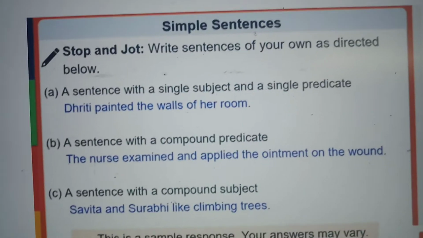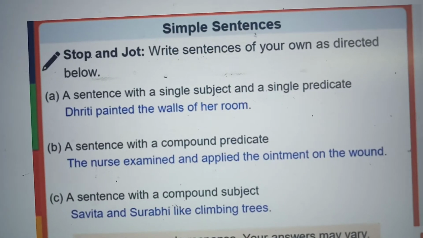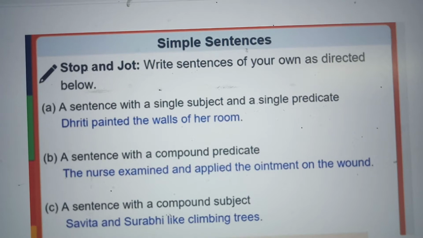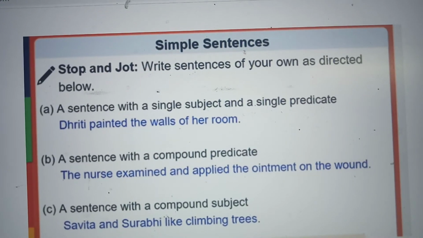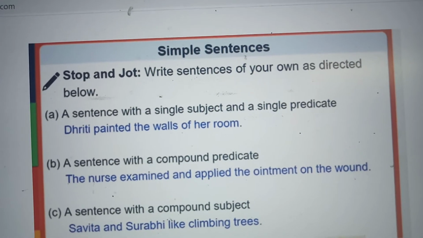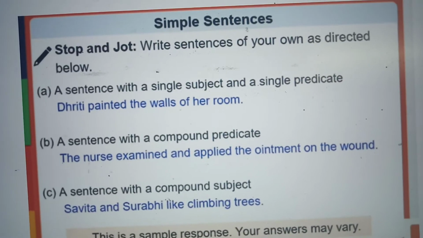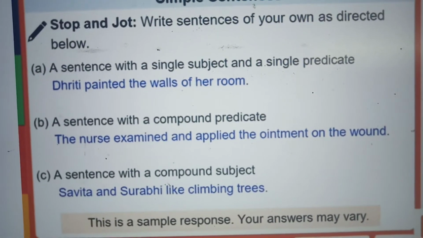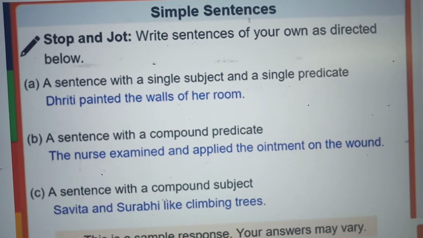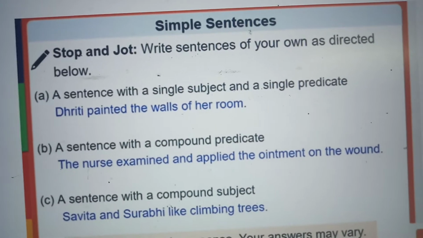A sentence with a compound predicate. The nurse examined and applied the ointment on the wound. So here it is a compound sentence. Okay. The nurse examined, one sentence, and applied the ointment on the wound is another sentence. So the nurse is the subject here. Examined and applied the ointment on the wound is the predicate.